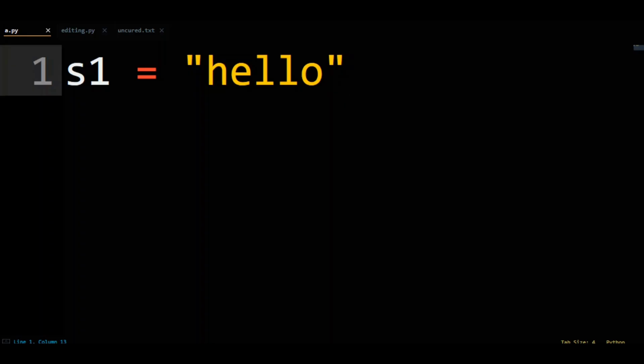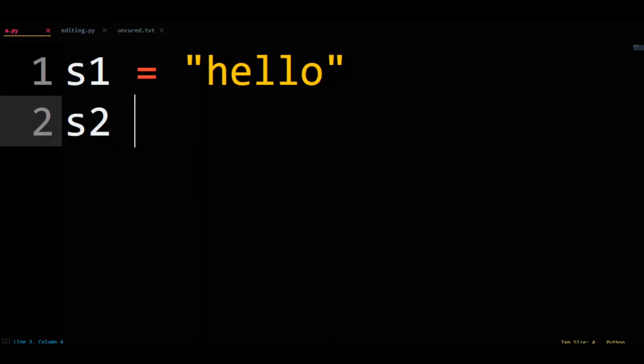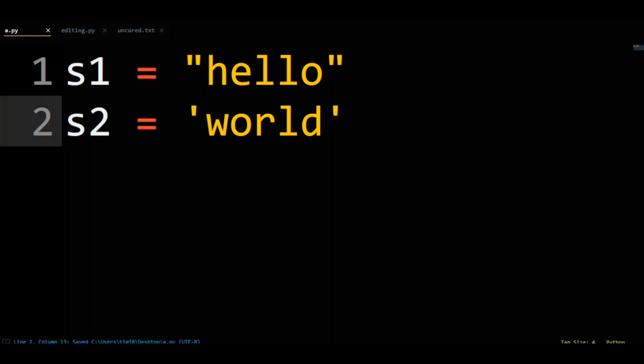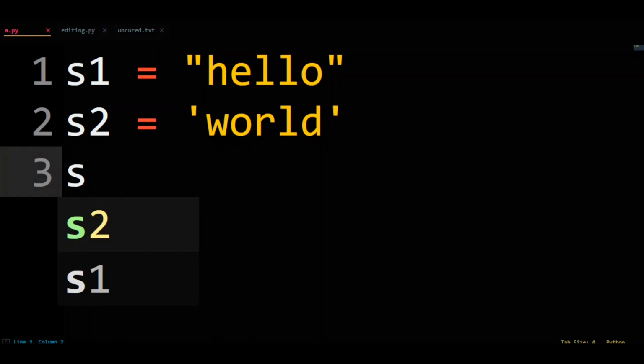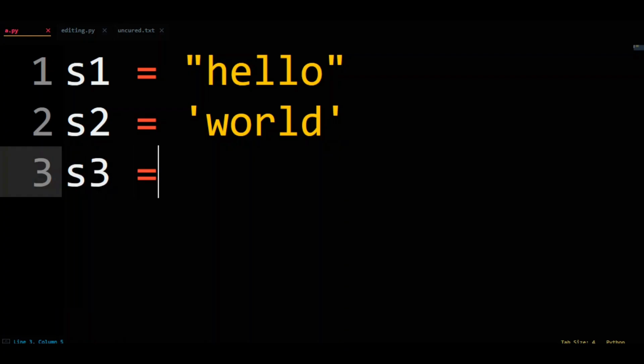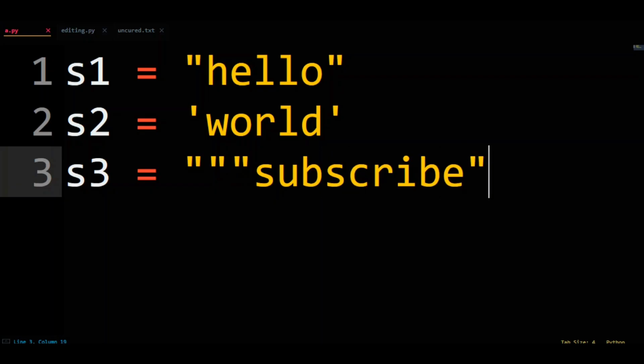But there are two other ways to write string literals in Python. s2 equals single quotes world. World is now also a string literal. Last, you can use triple double quotes. s3 equals triple quotes subscribe triple quotes. All of these strings on the right side of the equals sign are string literals.